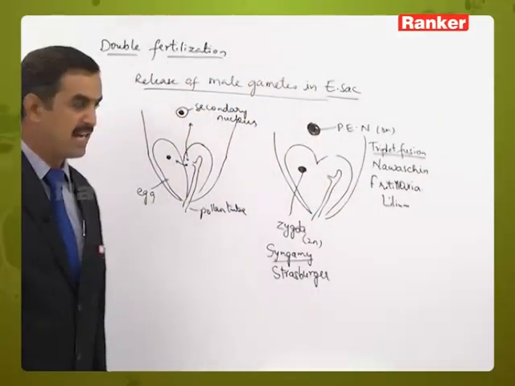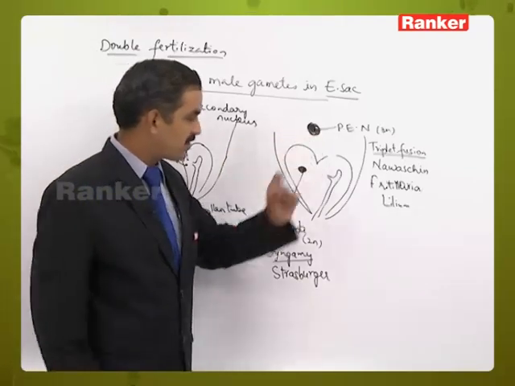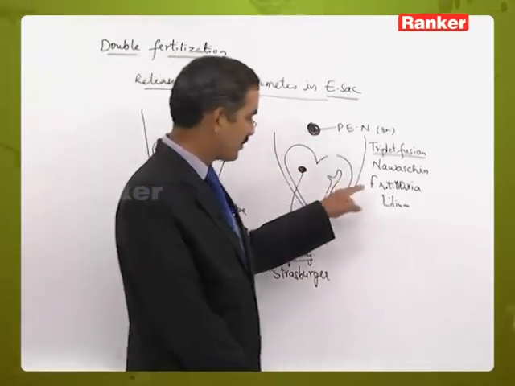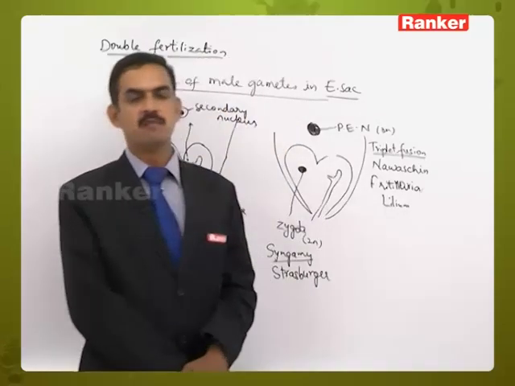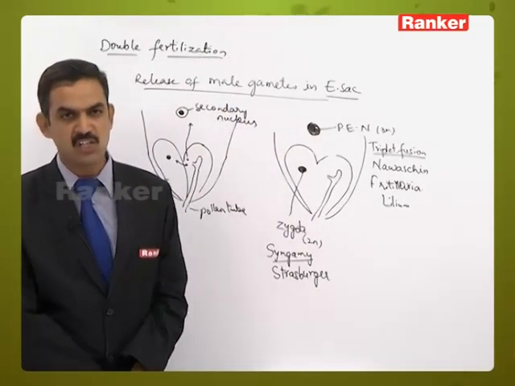Later Navashin came to know that it is not only observed in Fritillaria and Lilium, it is a common feature present in the majority of angiospermic plants.